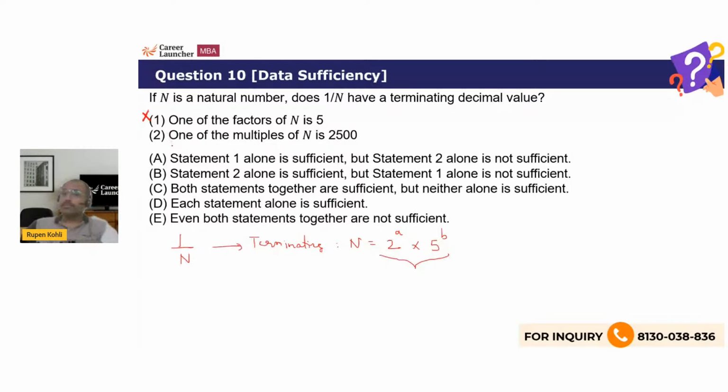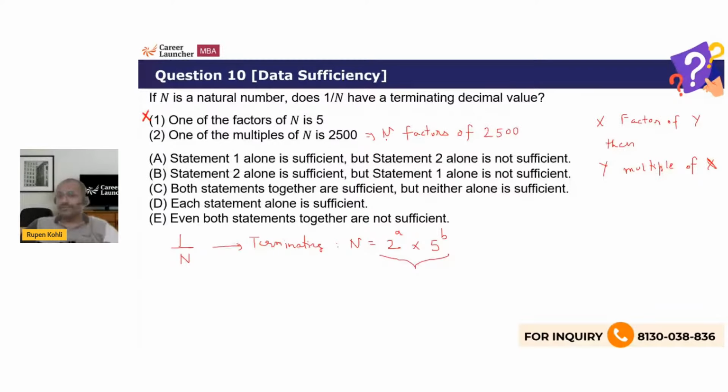Statement 2, one of the multiples of n is 2500. We know that if x is a factor of y, then y is a multiple of x. The relationship of factors and multiples is vice versa. If x is a factor of y, then y is a multiple of x, or the other way around, if y is a multiple of x, then x is a factor of y. So if one of the multiples of n is 2500, it means that n is one of the factors of 2500. Now this is gold.